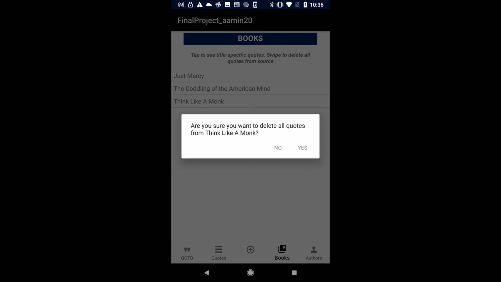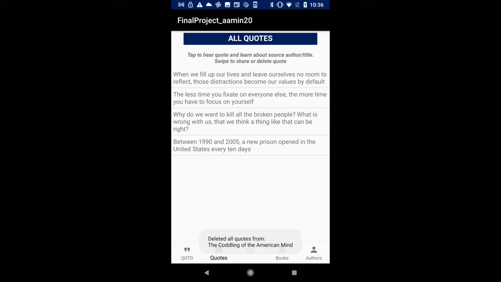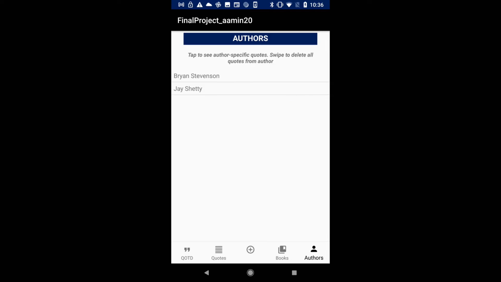Finally, we can delete all the quotes from a specific book, and when doing so, there's an alert dialog to confirm the user's intentions. With that said, the Authors tab behaves very similarly to the Books tab, except that it varies in the sense that it queries our database based on the authors instead.